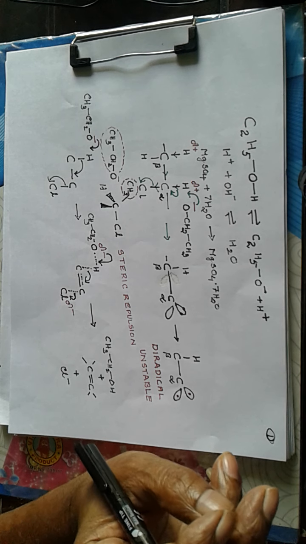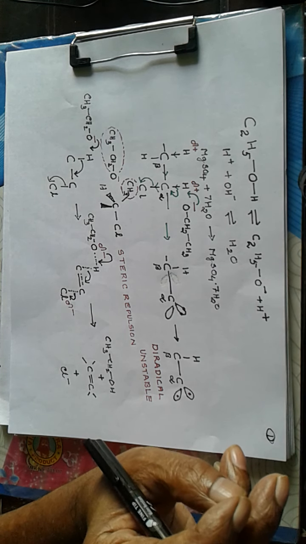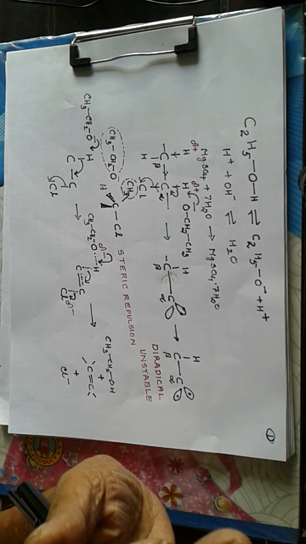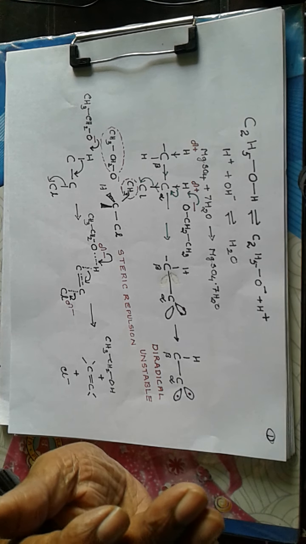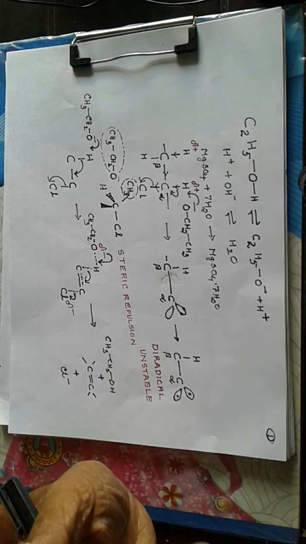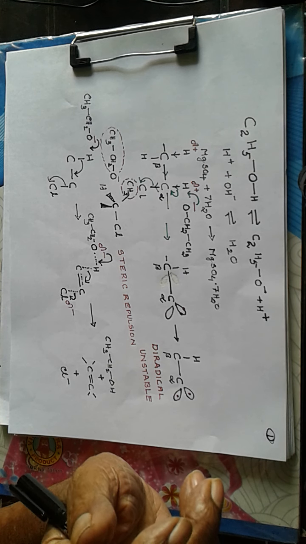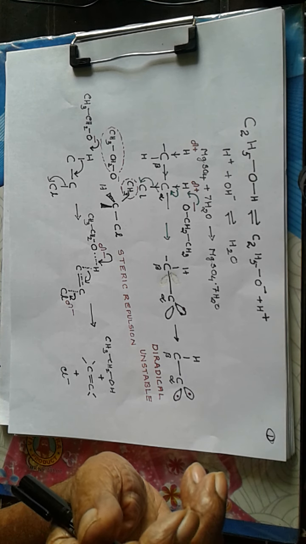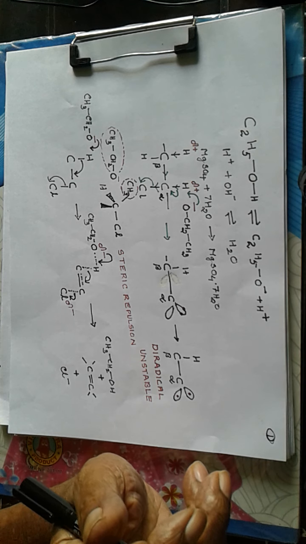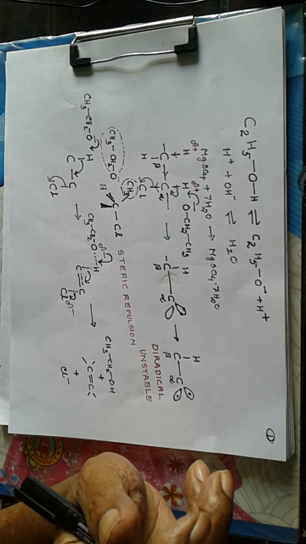add anhydrous magnesium sulfate. It will deposit as a solid down the container. Now keep it overnight for one night, then the next day you decant it.